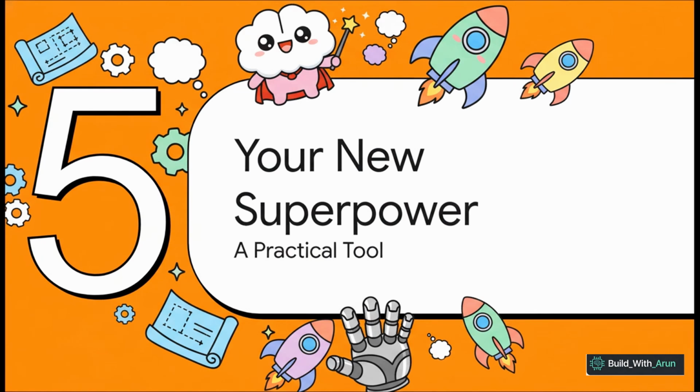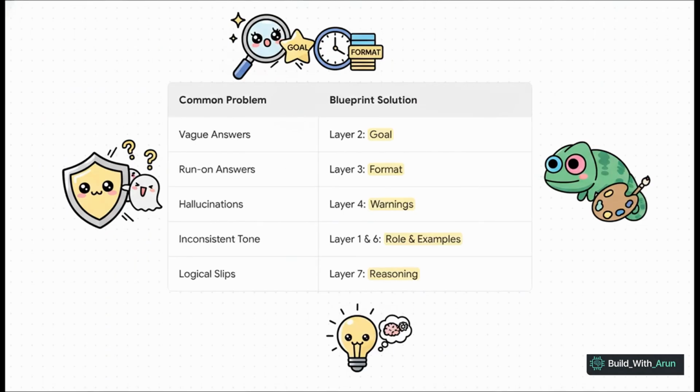So the huge takeaway here is that this blueprint isn't just a cool theory. It's a practical, repeatable tool you can start using literally right now. This framework is your new AI superpower. Think of this slide as your troubleshooting guide, your cheat sheet. Are you getting vague answers? Go sharpen your goal with a more precise verb.